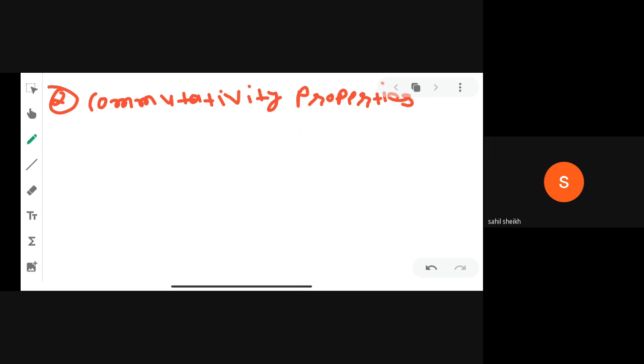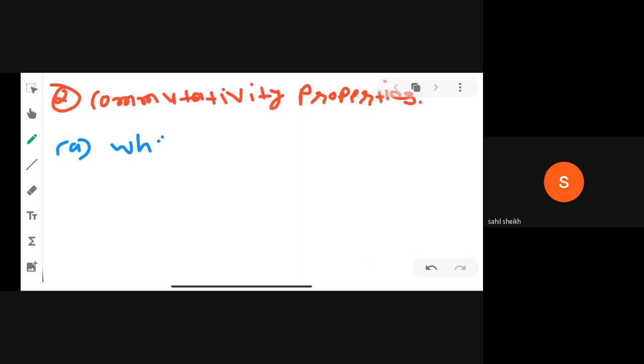Now we are discussing the second property, which is known as commutativity. First, we are discussing whole numbers. Now I am giving you an example.